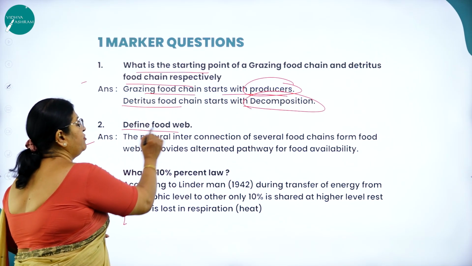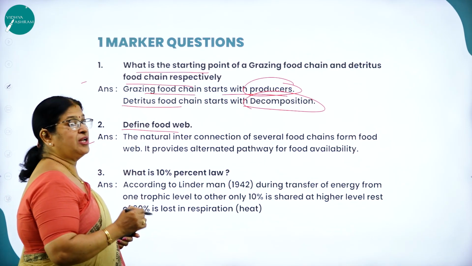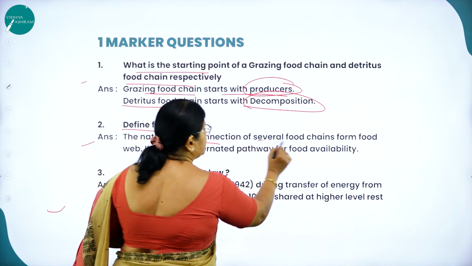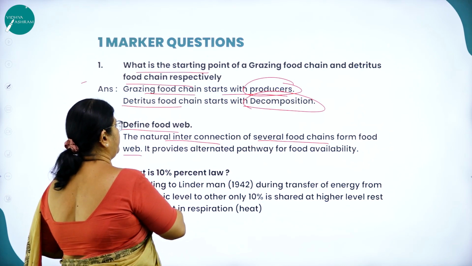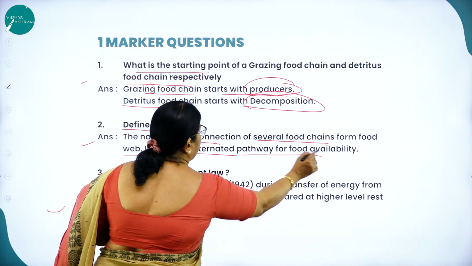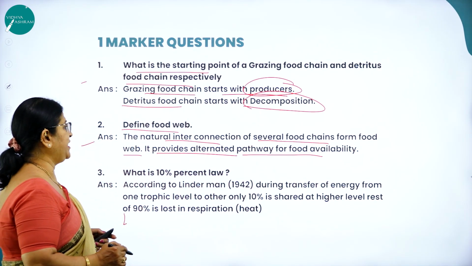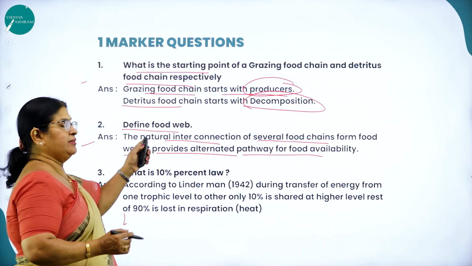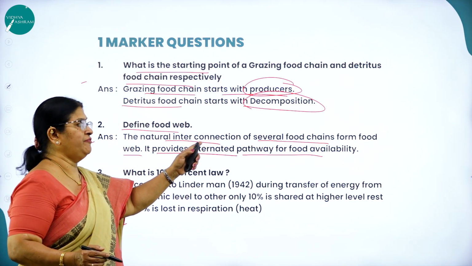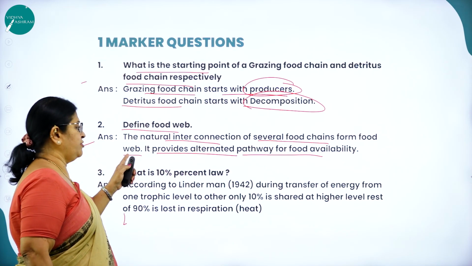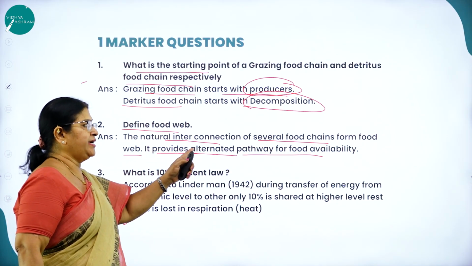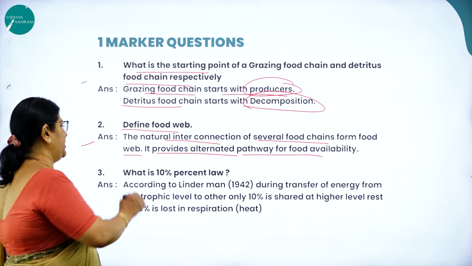Next, define food web. The natural interconnection of several food chains form food web. It provides alternative pathway for food availability.